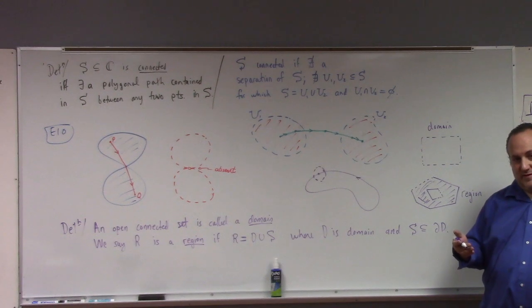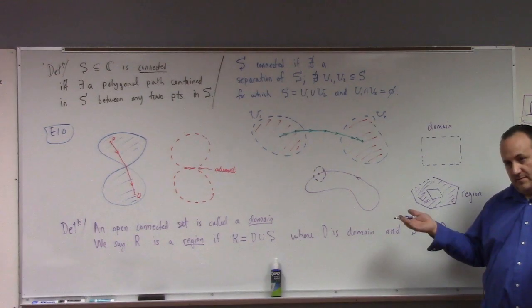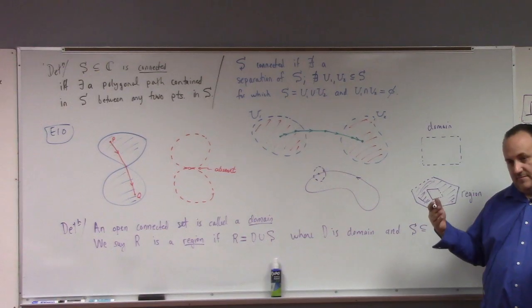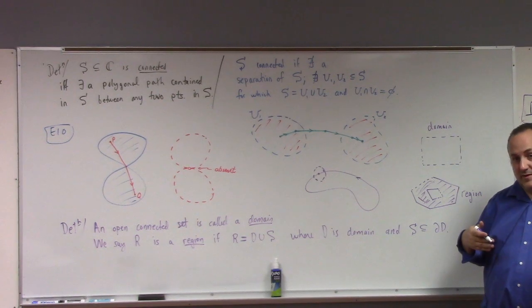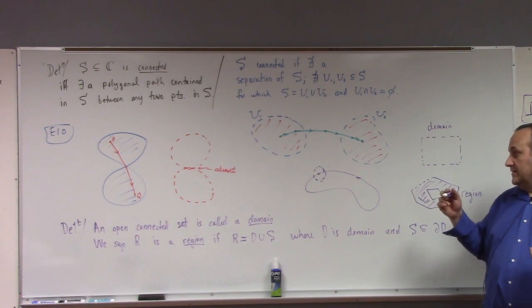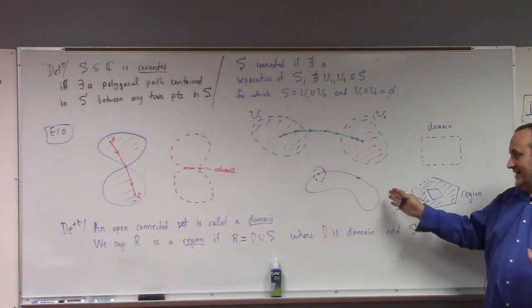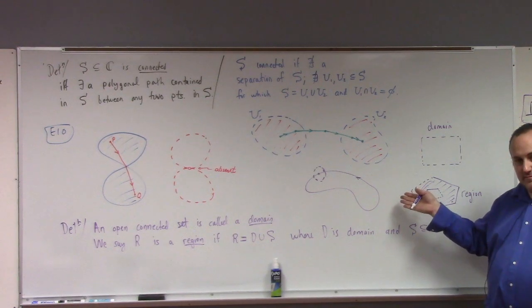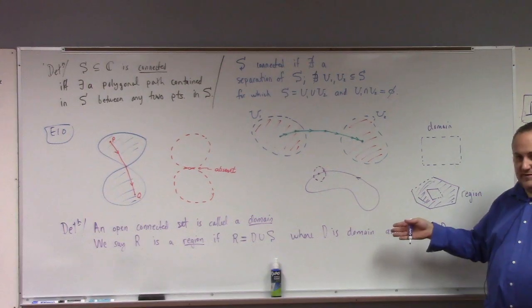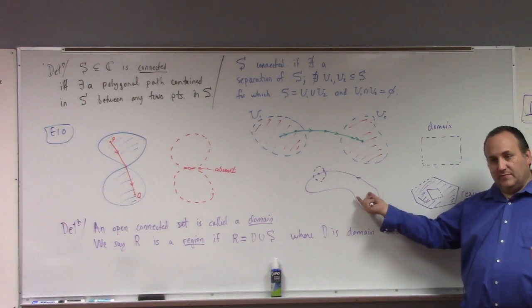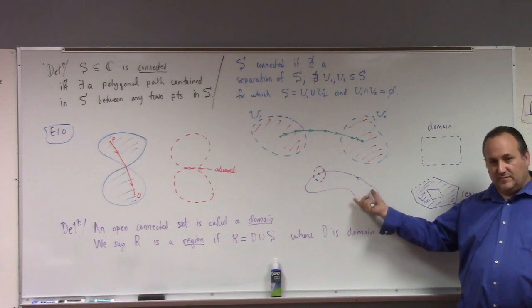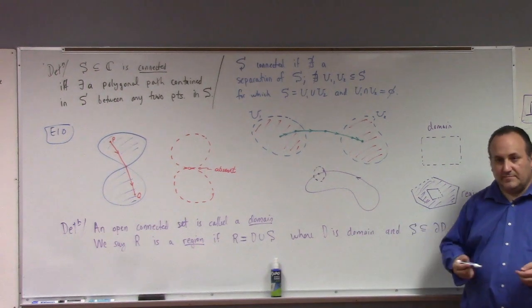There's points inside and outside the curve. So a curve is a closed set because it is a subset of its boundary. Excuse me, the boundary is a subset of the curve. So a curve is a closed set. But this is not a domain because obviously it's not an open connected set. And it's also not a region because it is not the union of a region and the boundary of the region, right? So it's something else. Like a curve is just a closed set.